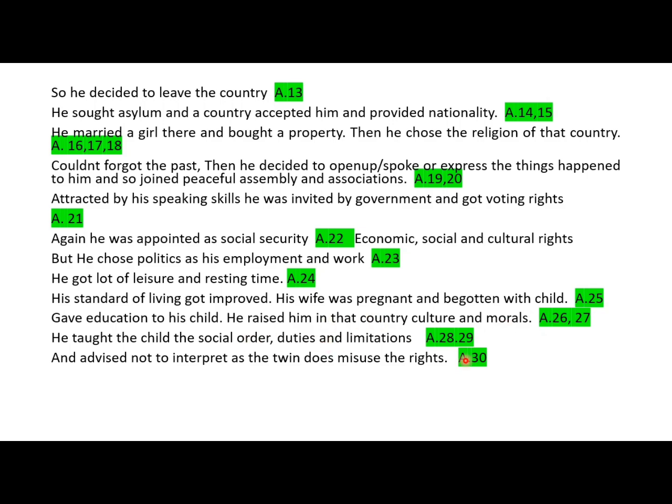Then 28 is right to social order, and 29 there have been given that if there is a right there should be a duty, and also that right should have some reasonable restriction, 29. Then 30 is about this declaration should not be interpreted in a manner that affect the intention of the declaration. Okay. So that I have added this statement.